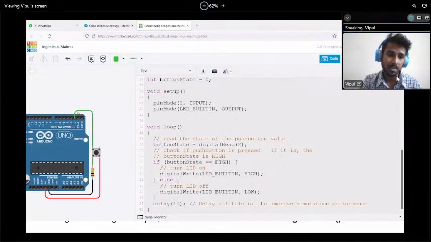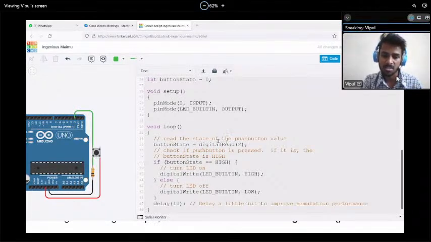We have to sense this pin, whether the button is pressed or not pressed, right? So what are we checking? digitalRead. digitalRead is a command that reads what voltage is coming on this pin. digitalRead pin number 2 detects whether voltage is coming on this pin or not, and it stores the result in buttonState.